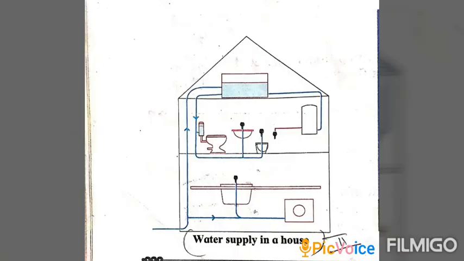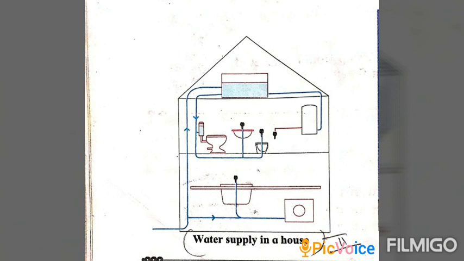In the above picture, we can see water distribution in the house. I will explain it in short. In our house, we are using water in the kitchen. At the same time, we are also using water in the bathroom or in the garden or in the passages outside.